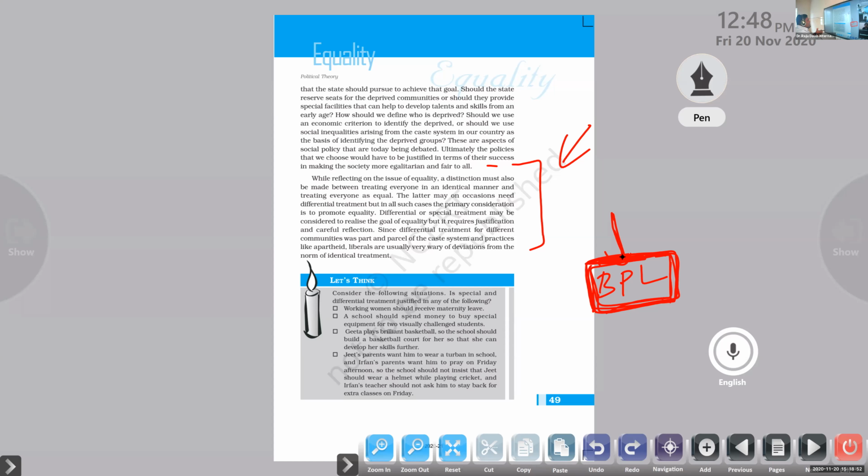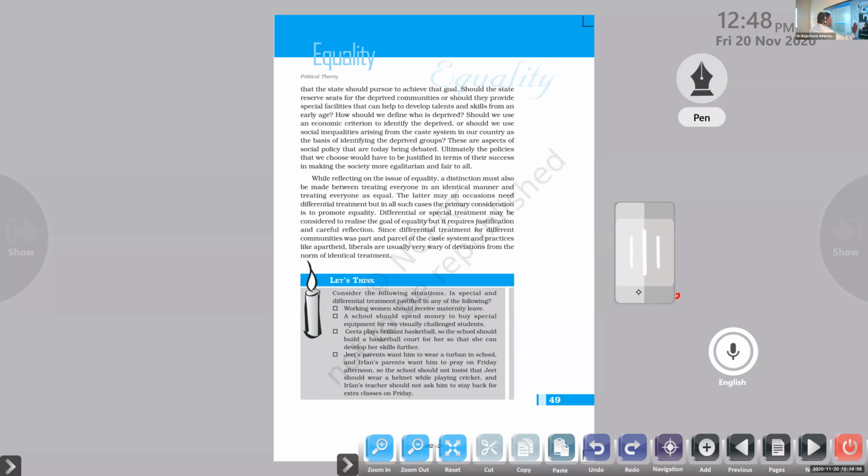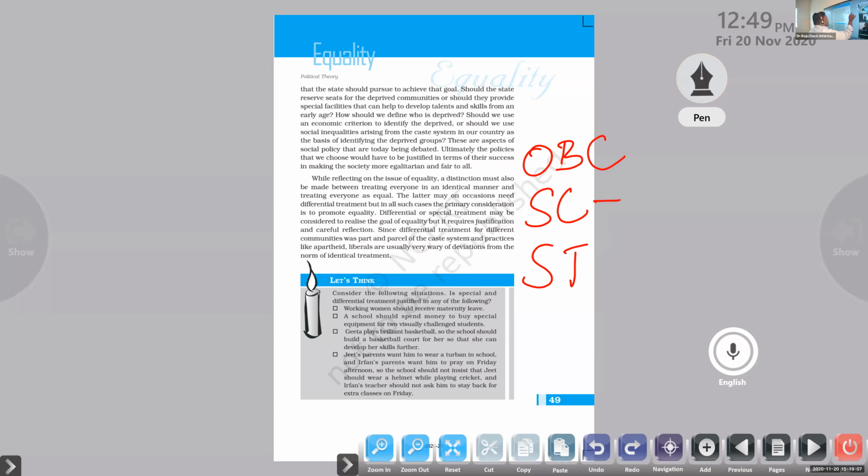At the same time, we are able to find that a number of people belong to these categories, like OBC, other backward communities, SCs, and STs. So basically, the government is giving different kinds of reservations or quotas for these people to achieve development and economic stability.